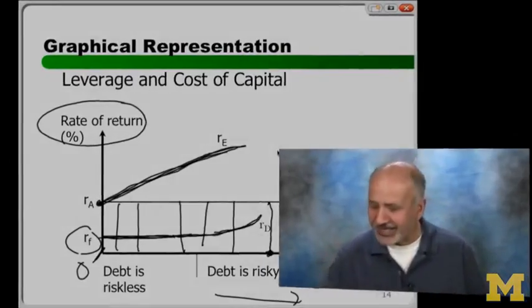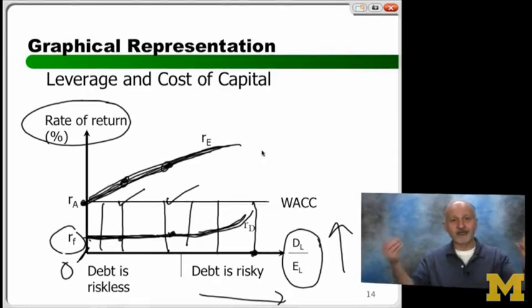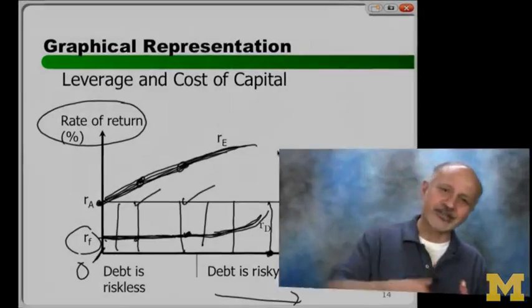Very risky. But the key here is not this. To me, the beauty of this graph is not this. This goes up, is very intuitive. This stays low and goes up gradually, is also very intuitive. What's amazing is the weighted average of this plus this is this. The weighted average of this plus this is what? This. So the addition of the two is always the return on asset. You see the awesomeness of this? So return on equity is going up, return on debt is changing, but the average of the two will always be equal to the return on asset.